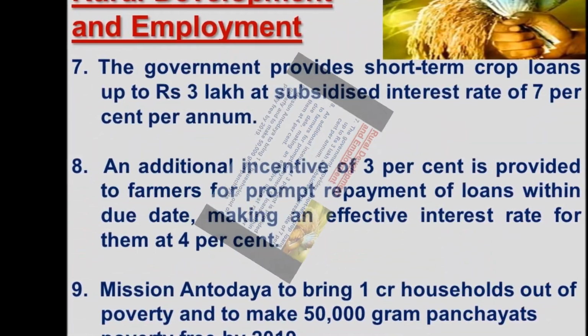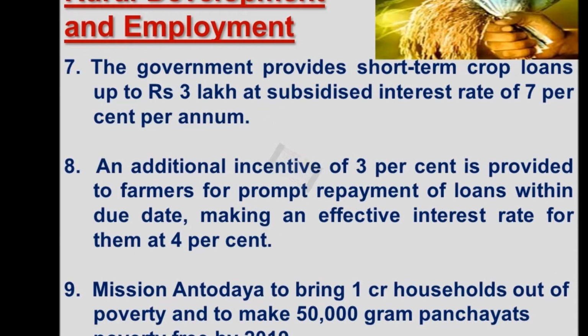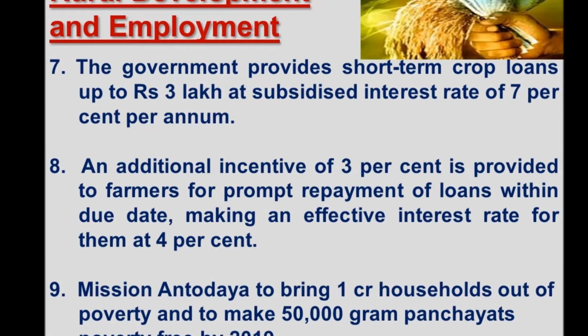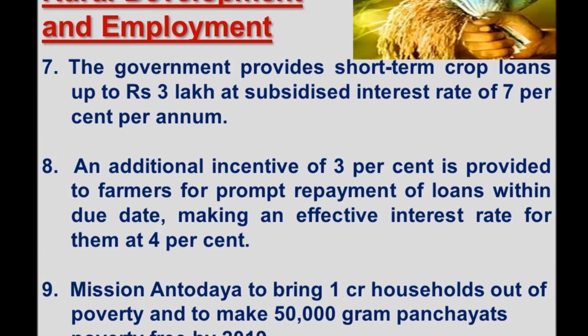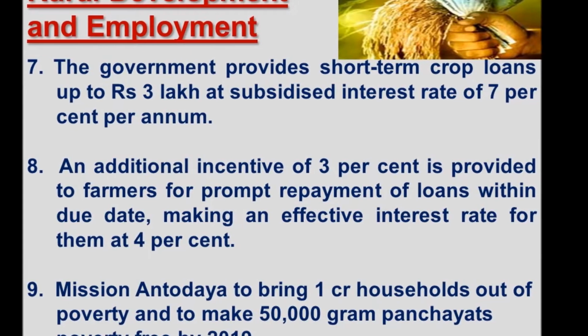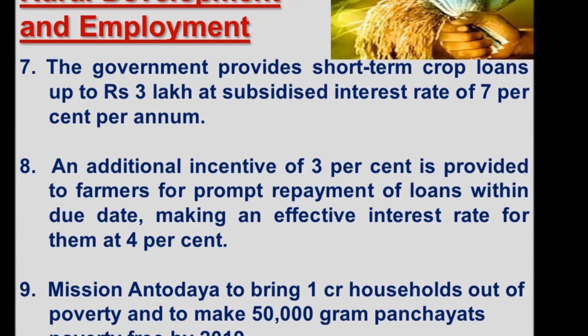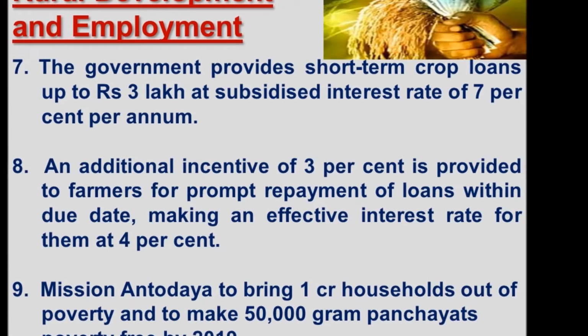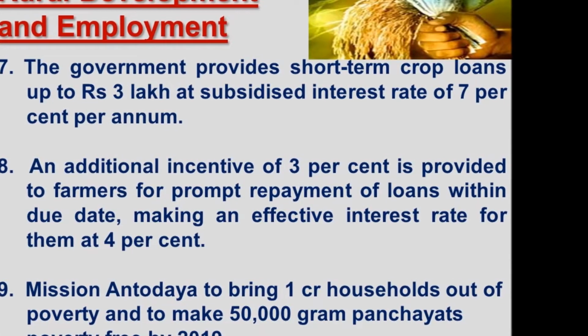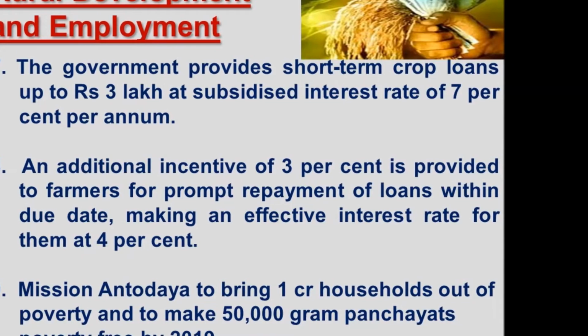Mission Antyodaya replaces Ajeevika. Mission Antyodaya aims at providing skills to the rural people so that they can employ themselves, eliminating poverty. And for making rural people skilled, we need Gram Panchayats. So Mission Antyodaya aims at eliminating poverty and making new Gram Panchayats, that is 50,000 by 2019.